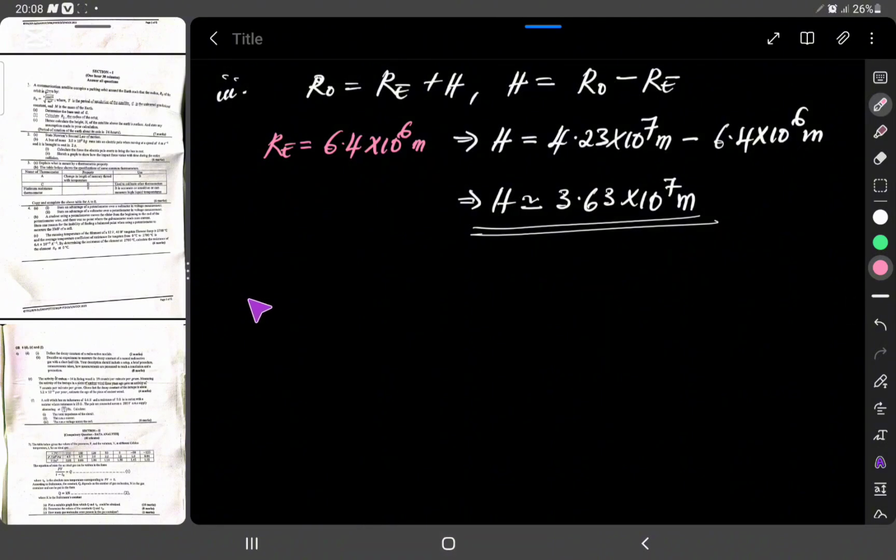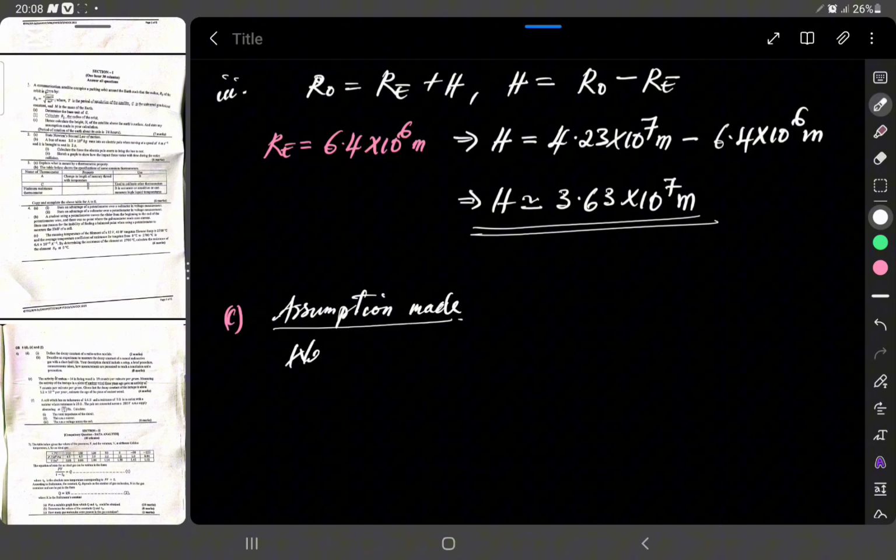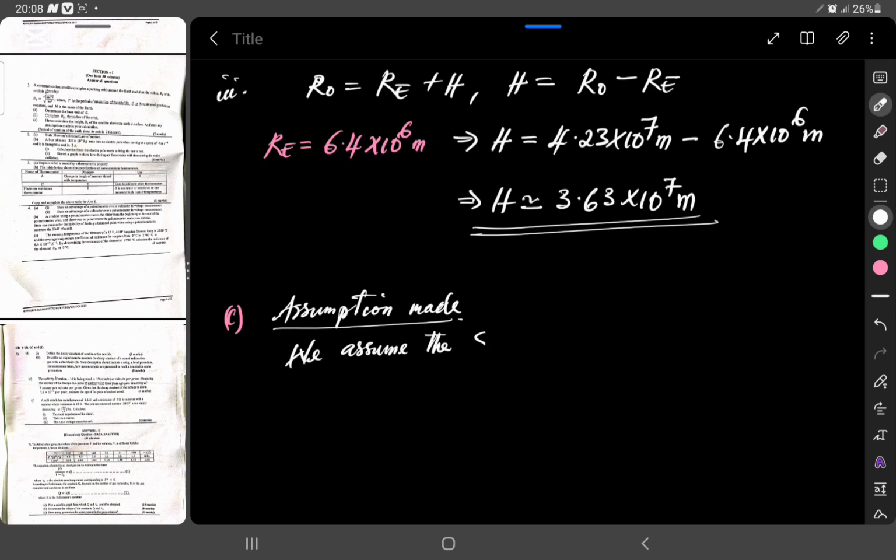So, for C, the assumption made is that we assume the satellite is in geosynchronous orbit.